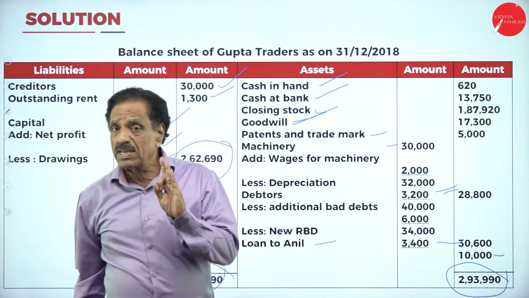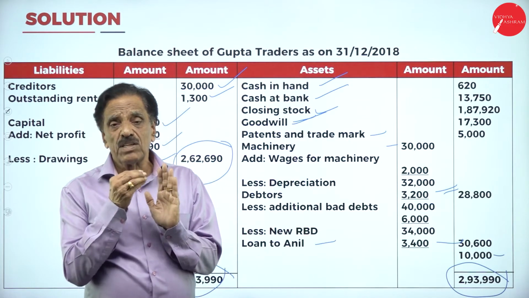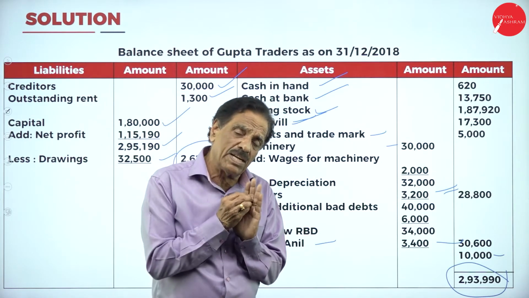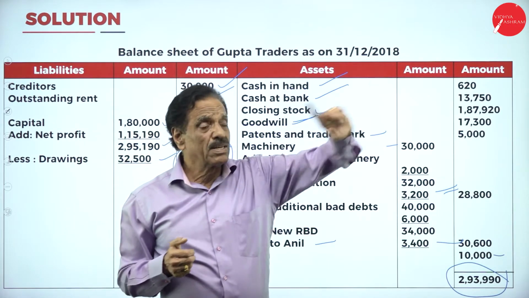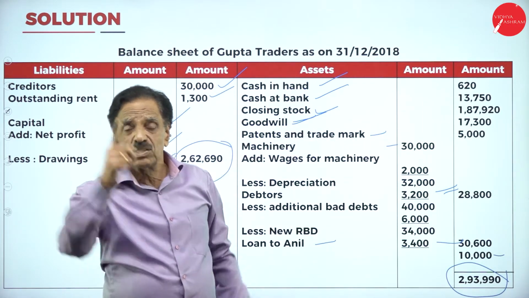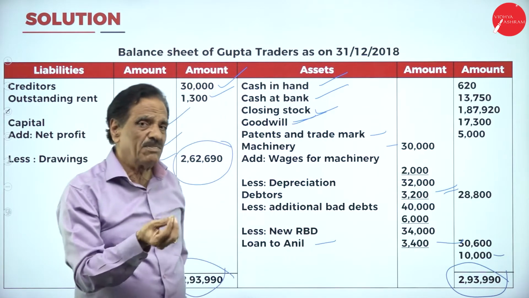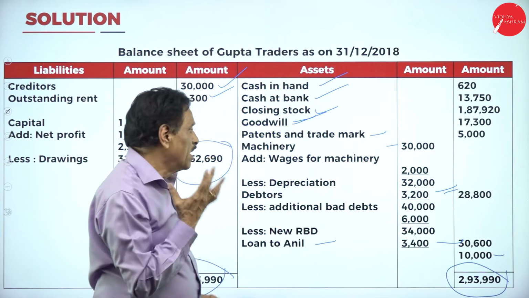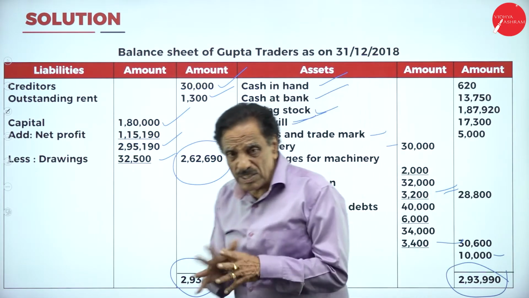I will repeat once again. Your stock destroyed is 5,000. How much received from the insurance company? Receivable or received is 3,000. How much you could not receive? 2,000. 5,000 will come trading account credit side. 3,000 assets side of the balance sheet. How much you could not receive? 2,000. That will come profit and loss account debit side. That we have to show here as due from insurance company, if there is an insurance.